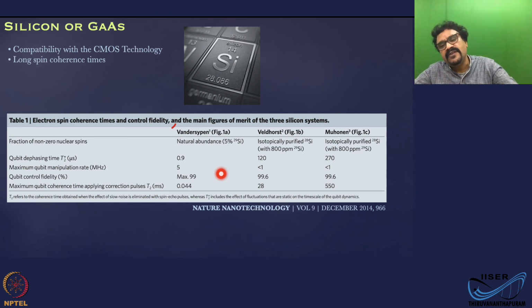Now we have discussed the basic DiVincenzo criteria, how those criteria are satisfied for a semiconducting quantum dot qubit system architecture. One of the main criteria, probably very, very important, is the coherence time, long coherence times.